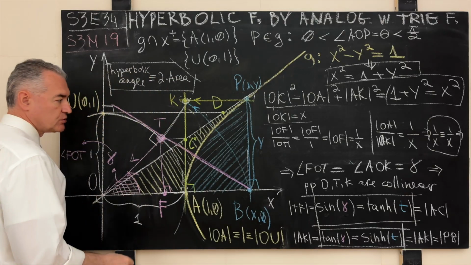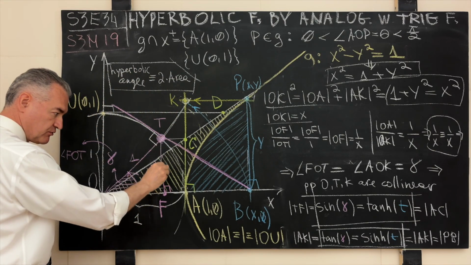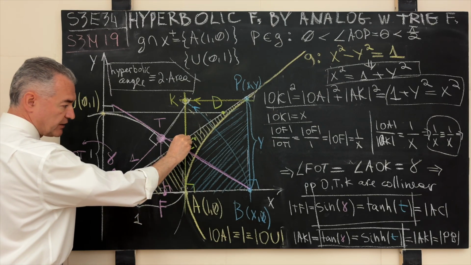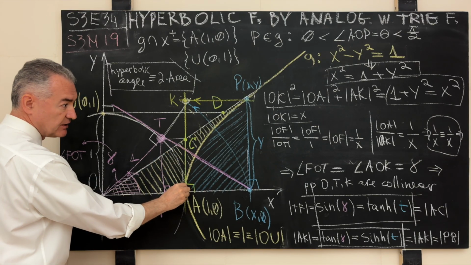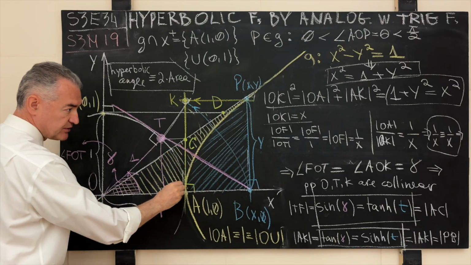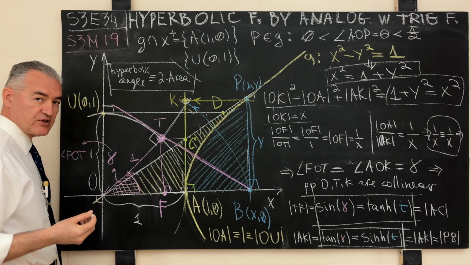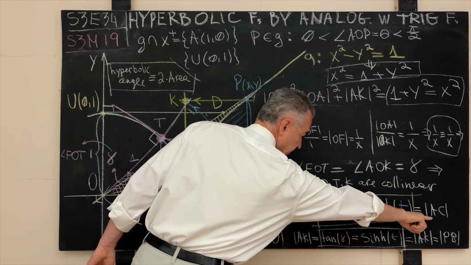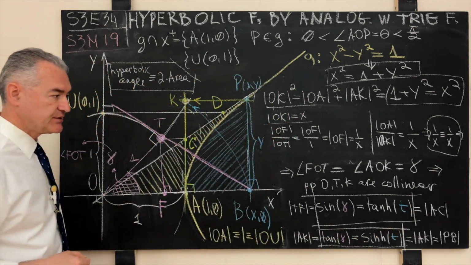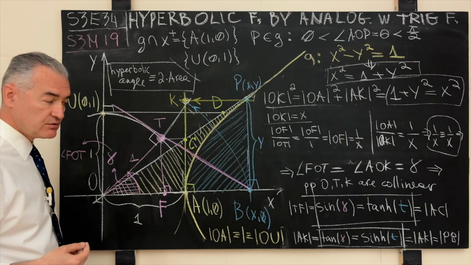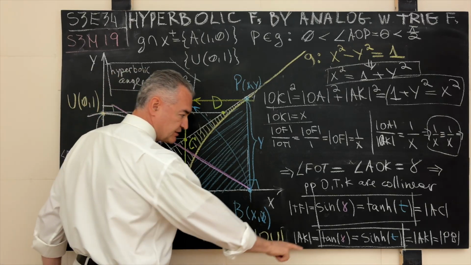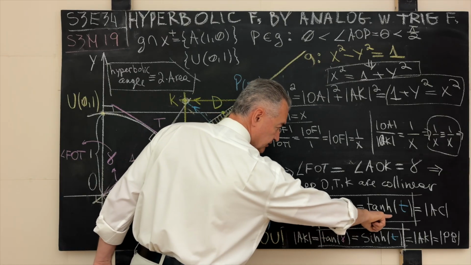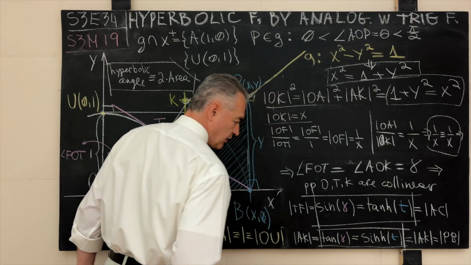And what is it equal to? Well, we just proved that the length of the line segment TF is equal to the length of the line segment AC. And what does that mean? This line segment is a geometric interpretation of the hyperbolic tangent. And this is another geometric reasoning which establishes a connection between a circular function and its hyperbolic counterpart.